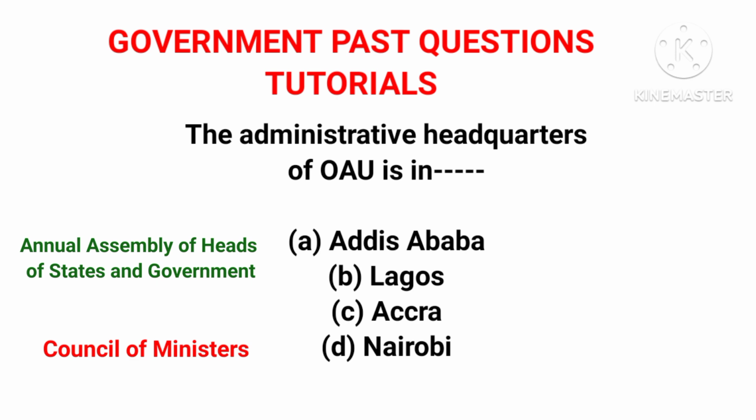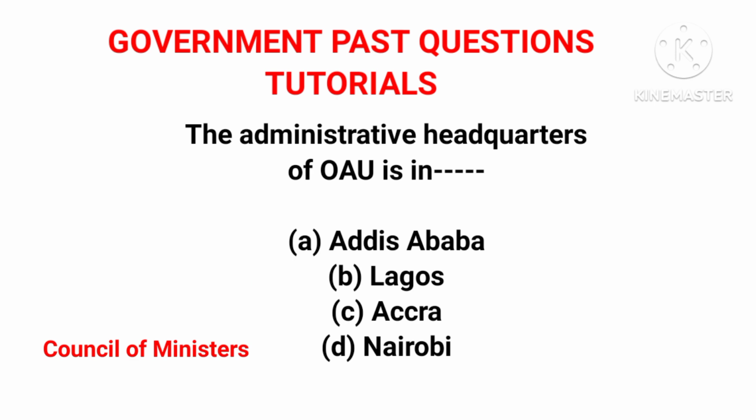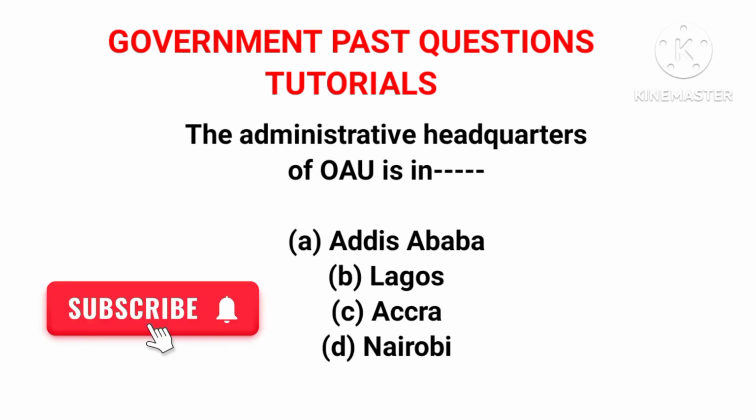I took this little time to talk about OAU because I've seen a question, I can't remember the year, on the principal organ of the OAU. The principal organ of the OAU is the Annual Assembly of Heads of States and Government. So note this. Let's move to the next question.